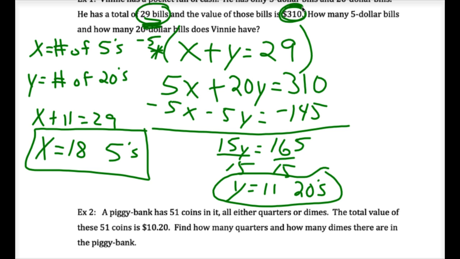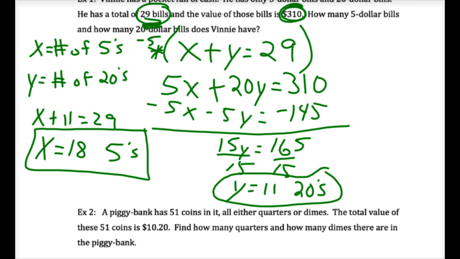That's where they were getting so confused. If there were only 29 bills or there was $310, but it didn't say an amount of bills, there are multiple answers. How would you solve it if it didn't say how many bills? I think it would be a guess and check problem. There's a lot of different answers, but this is the only answer for this problem, where there's 29 bills and $310.